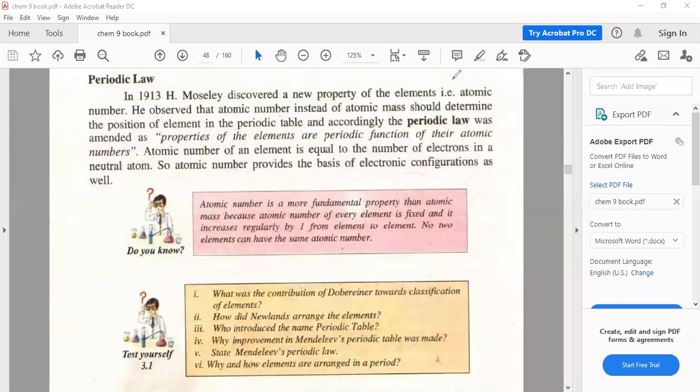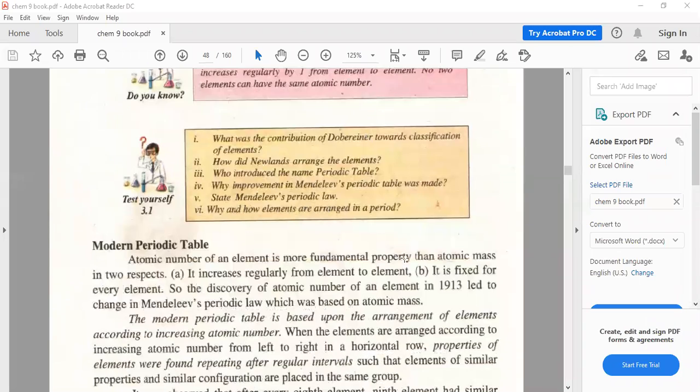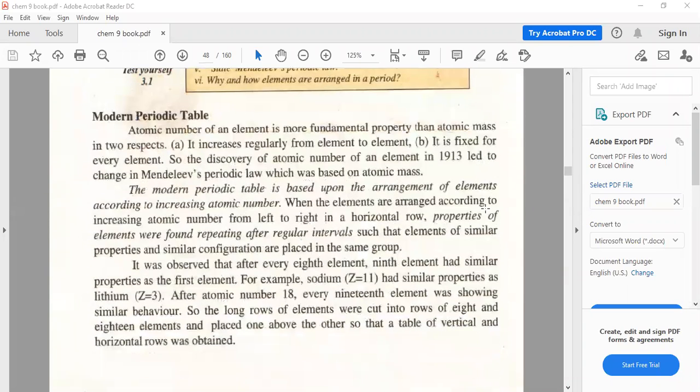Let's see what is explained in the modern periodic table. Here you can see the modern periodic table. As we know, it is arranged on the basis of atomic number, which is a very fundamental property. There are two points in arranging the elements on the basis of atomic number. One is that it increases regularly from element to element.